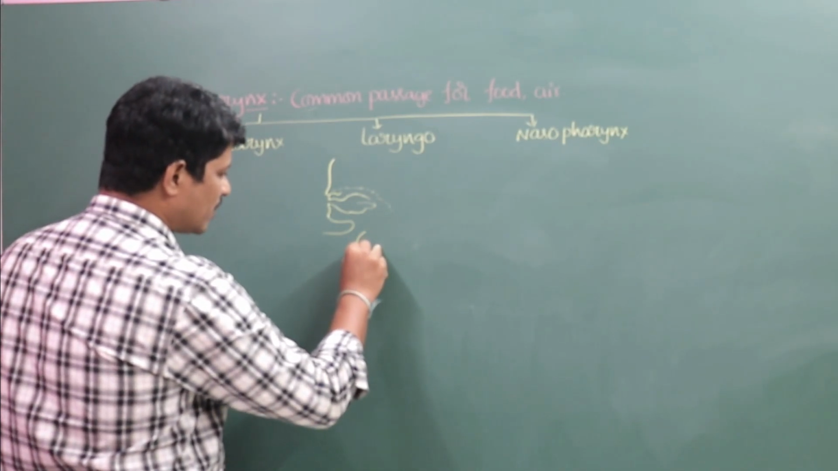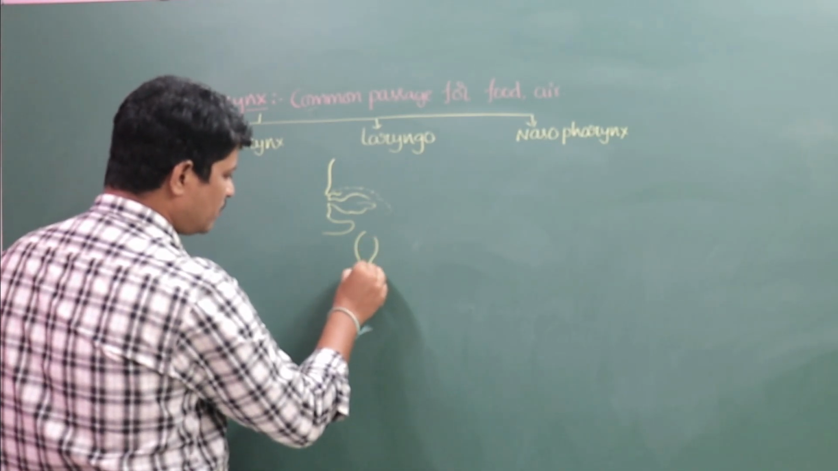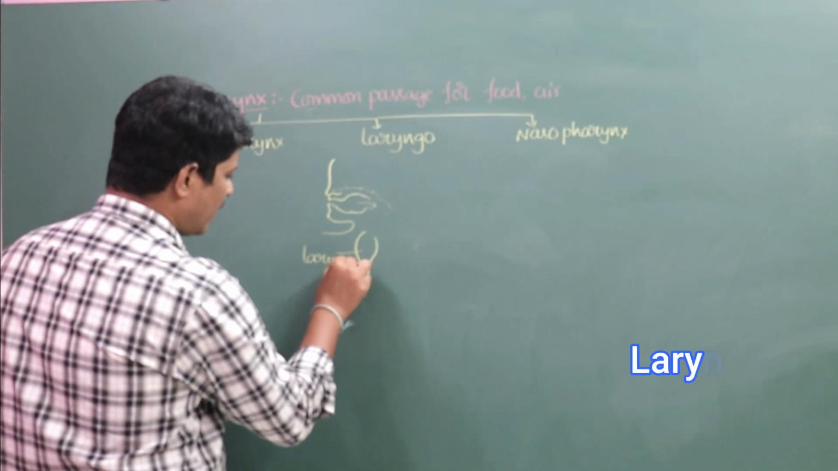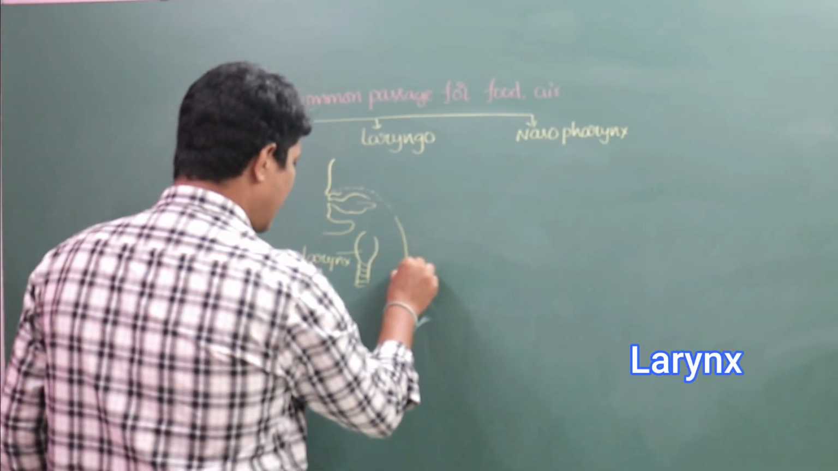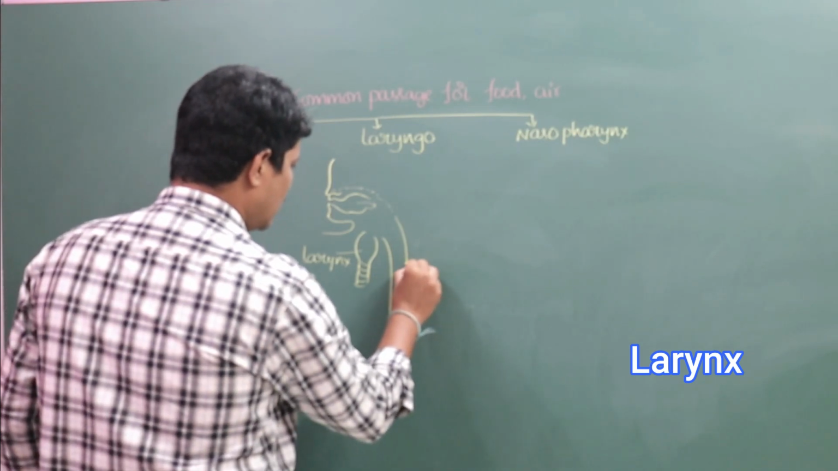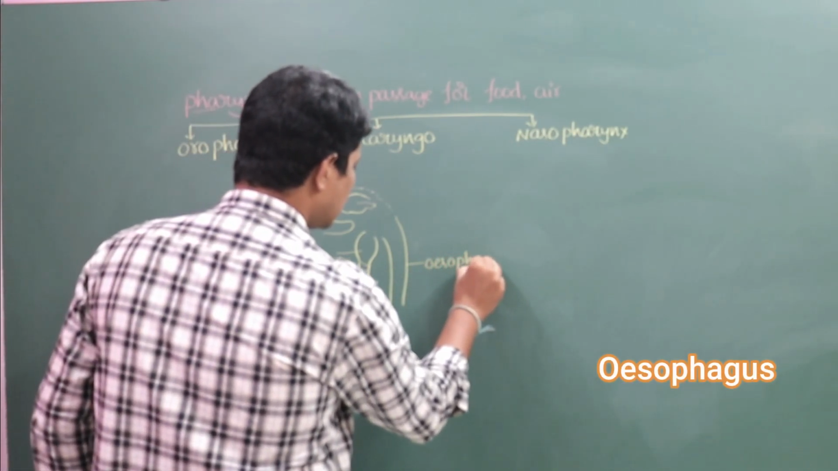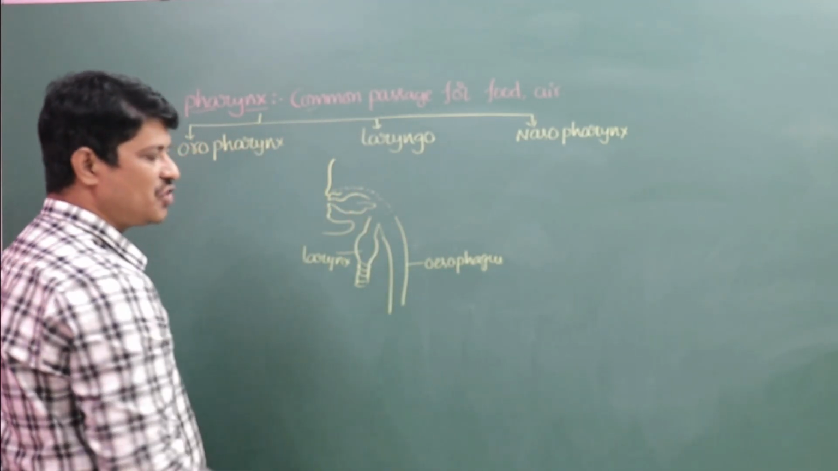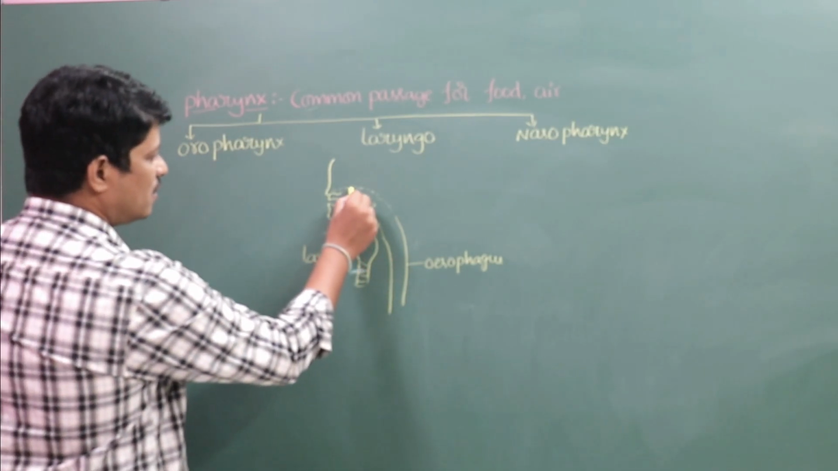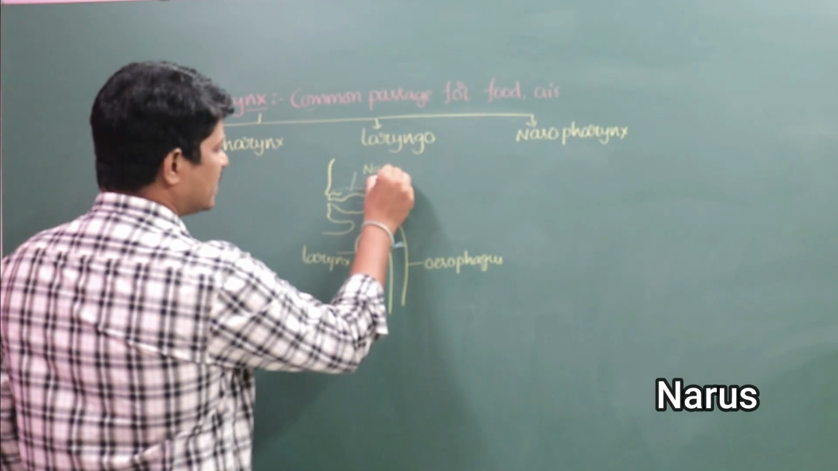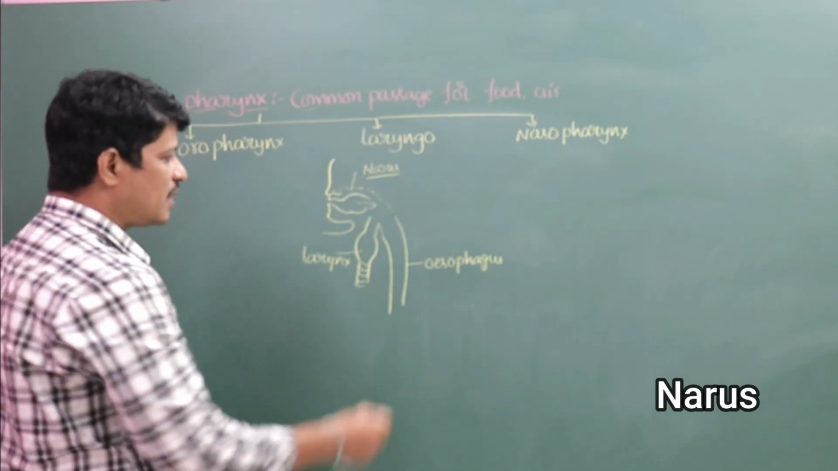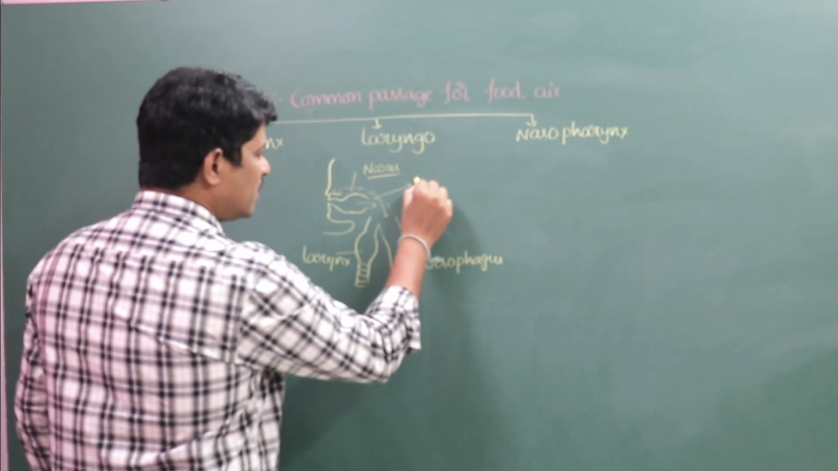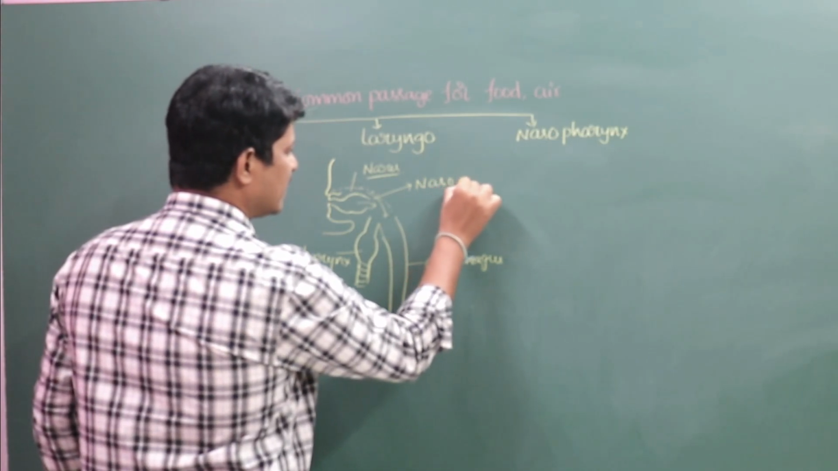Here, the voice box or the sound box, the larynx, is located, and the digestive canal, the esophagus, also opens from the pharynx here only. So according to this location, where the nares or nostrils or the nasal chambers open into the pharynx, this part is known as nasopharynx.